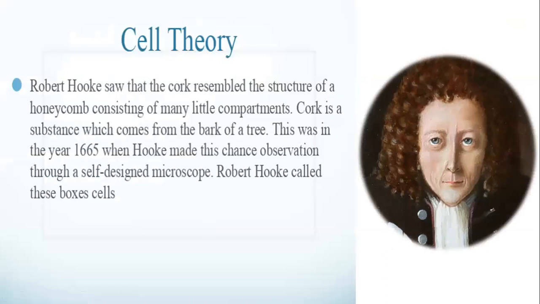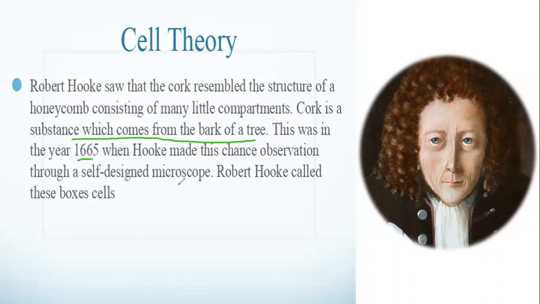Robert Hooke saw that cell cork resembled the structure of a honeycomb consisting of many little compartments. Cork is a substance which comes from the bark of a tree. This was in the year 1665 when Hooke made his observation through a self-designed microscope. Robert Hooke called these boxes cells.